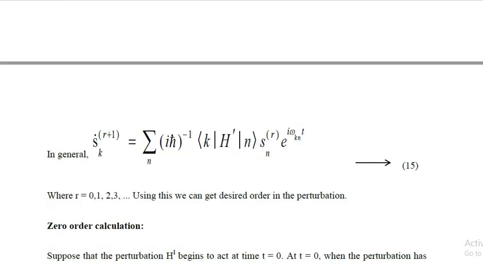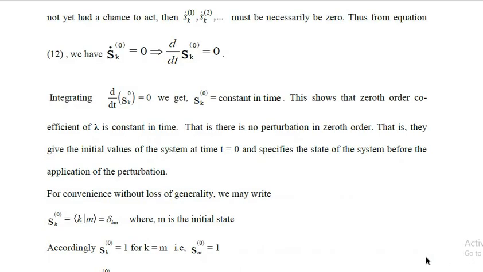Suppose that the perturbation H prime begins to act at time t is equal to 0. At time t is equal to 0, when the perturbation has not yet had a chance to act, then Ṡ_k1, Ṡ_k2, etc. must necessarily be 0.